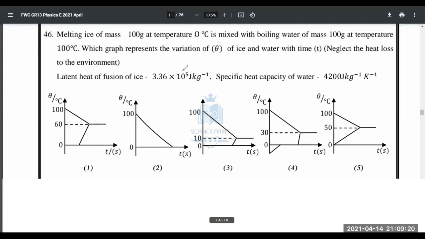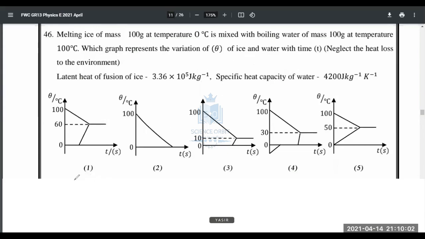Right. Now, melting ice of mass 100 grams. Melting ice, that means it is at 0 degrees Celsius. Melting ice means melting ice. So we need to start from 0, is it? They have not given the specific latent heat of fusion. So looks like we need to mix with boiling water of 100 grams at temperature 100. Oh no, they have given the fusion. Okay, sorry.